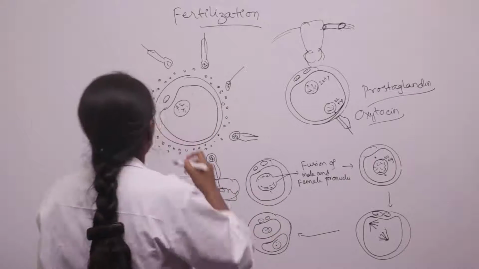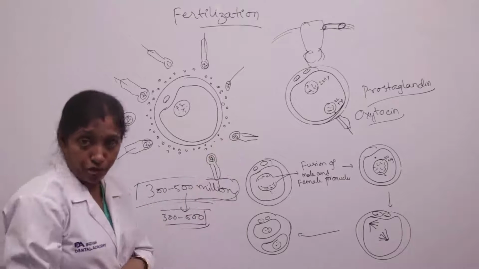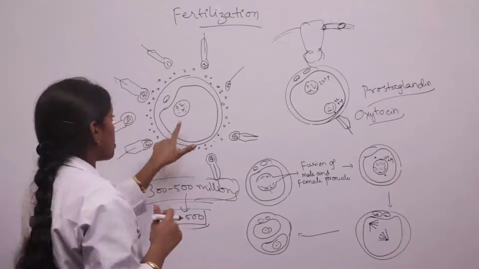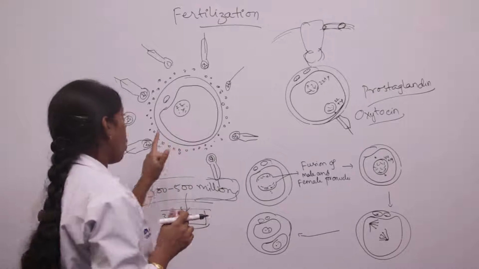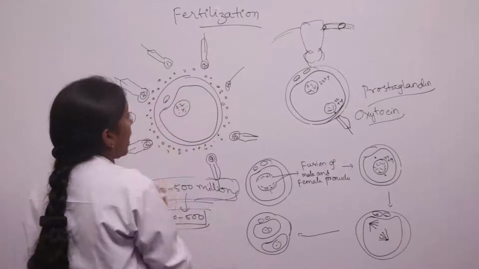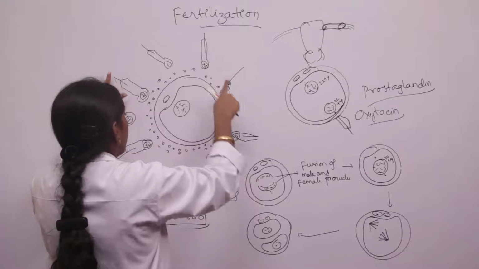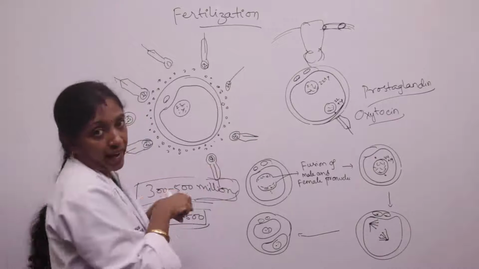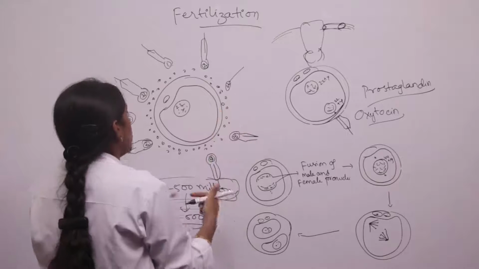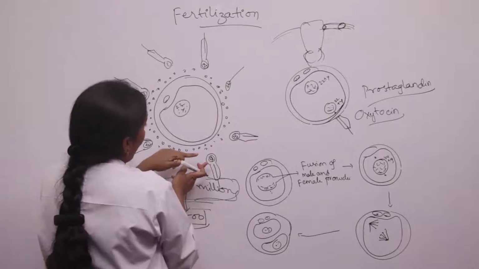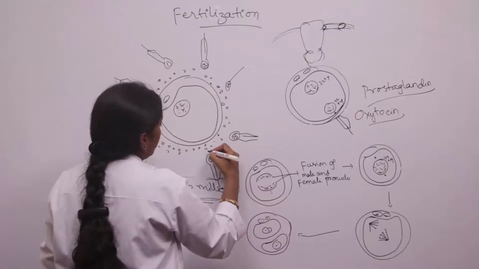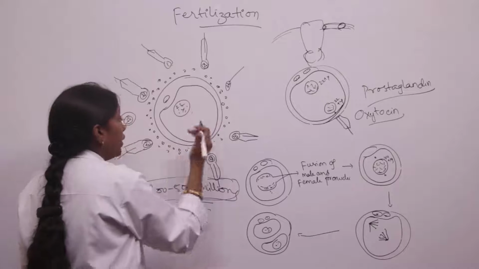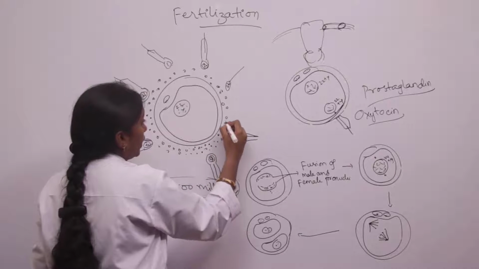Out of the 300 to 500 sperms, only one sperm fertilizes the oocyte. Only one sperm fertilizes the mature ovum. These sperms are arranged over the secondary oocyte, and they have to pass through three layers to enter the mature ovum.